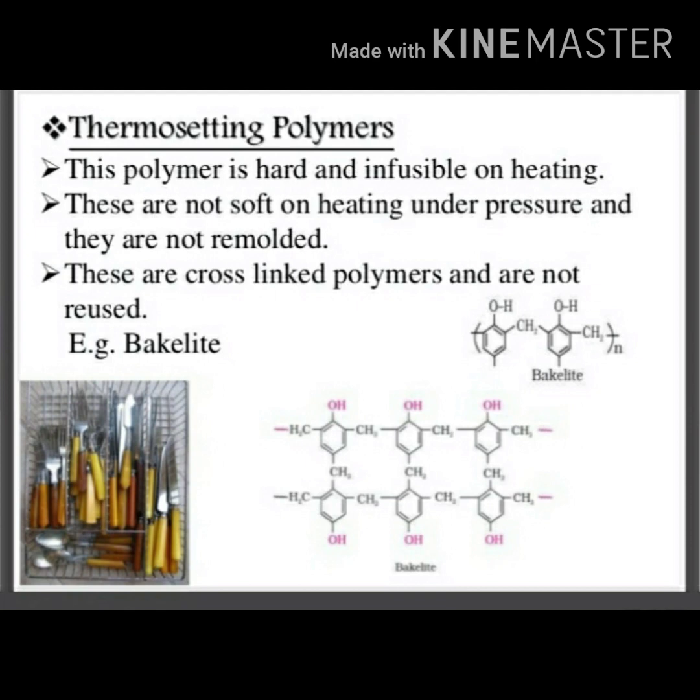And the second one is thermosetting polymers. These permanently change their shape on heating. These are not soft on heating under pressure and they are not remolded. These are cross-linked polymers and are not reused. For example, bakelite, which is a phenol formaldehyde resin. It is mostly used in domestic appliances.